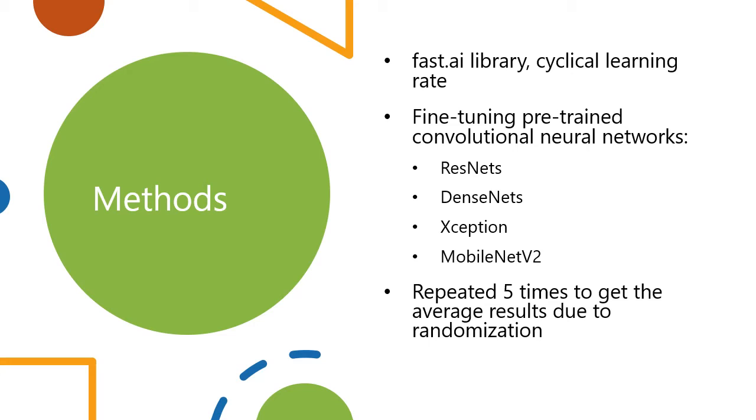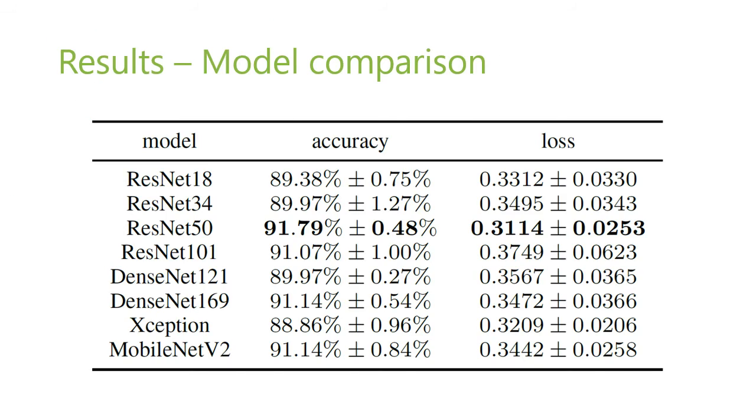For the methodology, we are using the FastAI library using cyclical learning rates, and we fine-tune several pre-trained convolutional neural networks, such as various depths of ResNets and DenseNets, Xception, and MobileNet v2. Due to the stochastic nature of the learning process, we repeated the experiments 5 times.